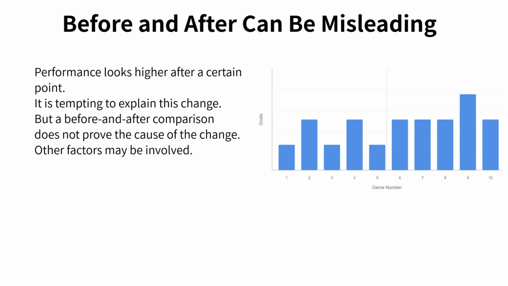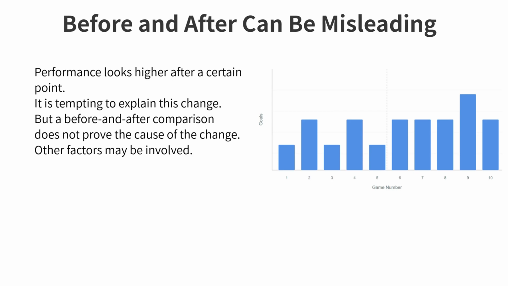The sample size is small, and there is still noticeable variation both before and after the dividing line. Some higher games appear earlier, and some lower games still appear later. Without additional evidence, we cannot tell whether this difference is meaningful or simply due to chance. This is a key idea for the SAT. A visual change between before and after may look convincing, but it does not demonstrate a real or significant effect on its own.